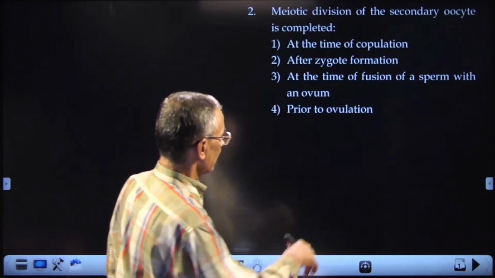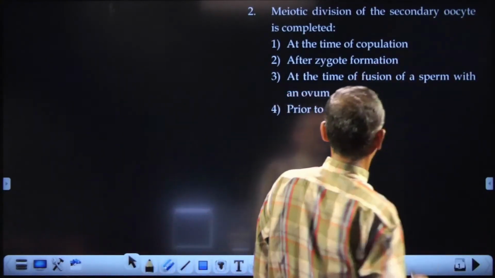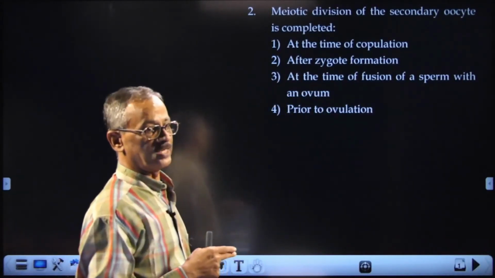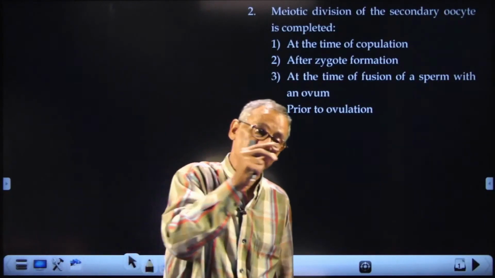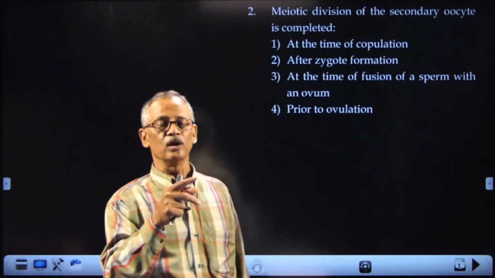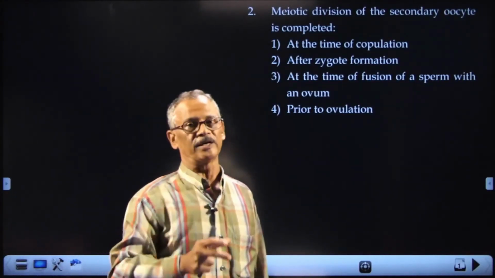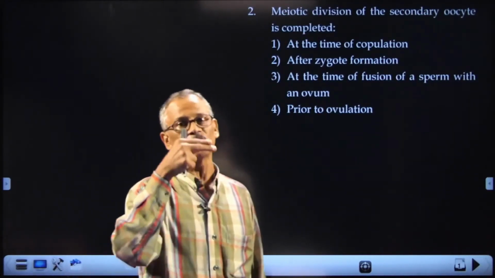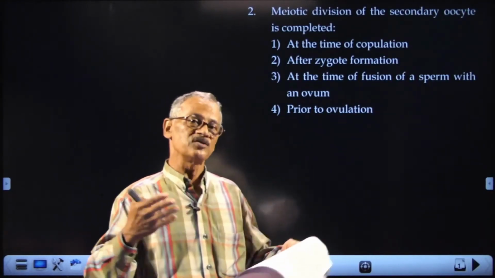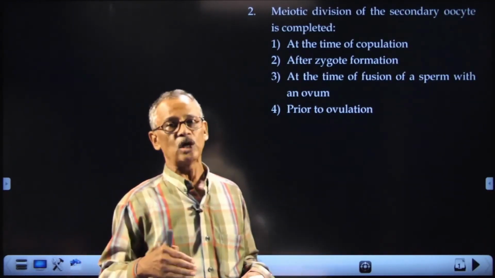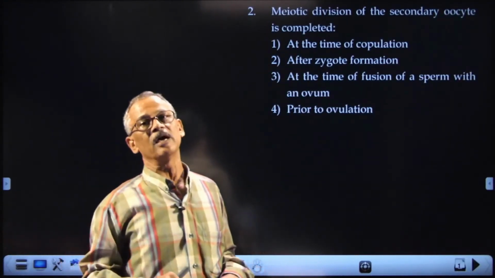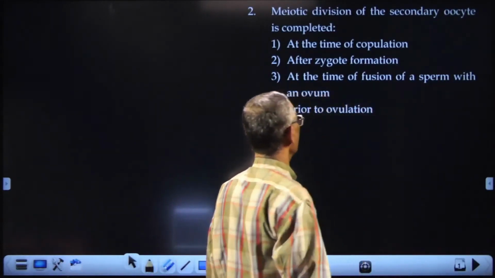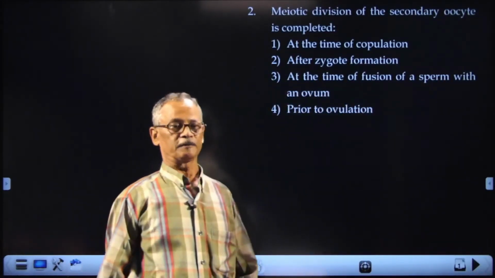Meiotic division of the secondary oocyte is completed. Second meiosis takes place only when the sperm has already penetrated. Till that time, the ovum will be in a dormant condition, and the sperm penetration is responsible for activation of the ovum. If the sperm is not penetrating, if no fertilization occurs, the ovum will not complete its second meiosis. So, at the time of fusion of a sperm with the ovum is the correct option.